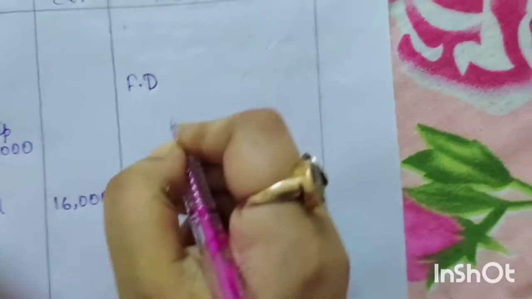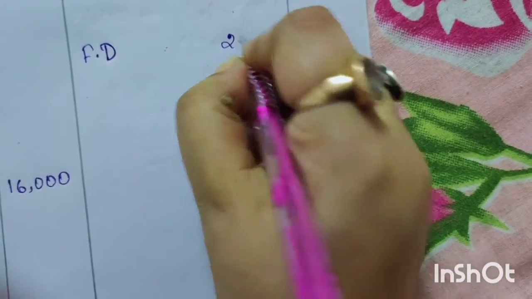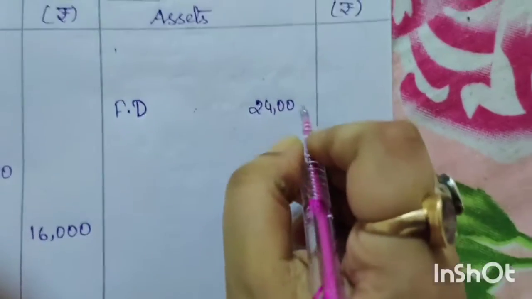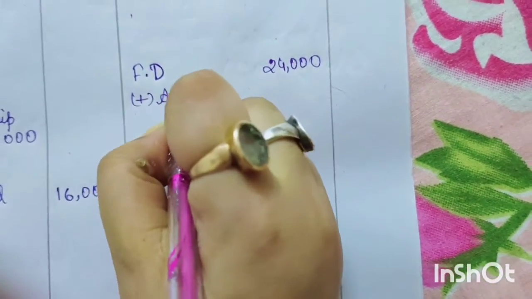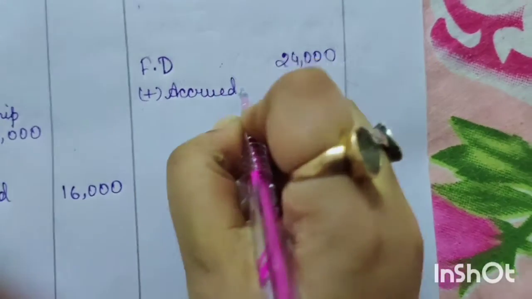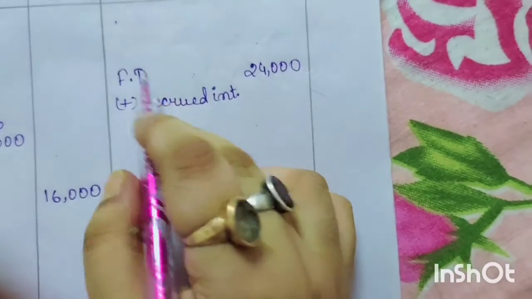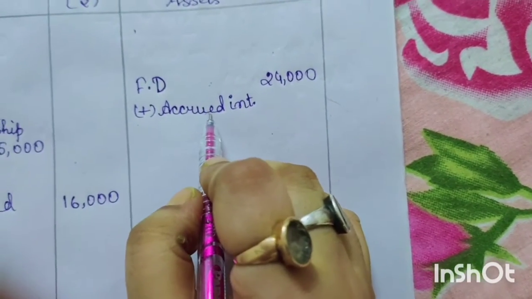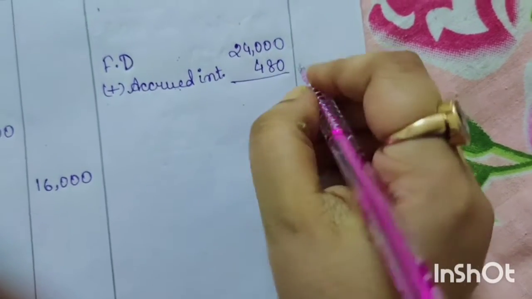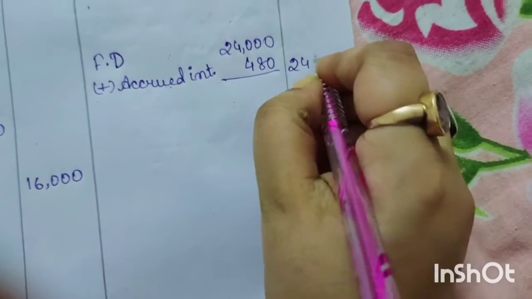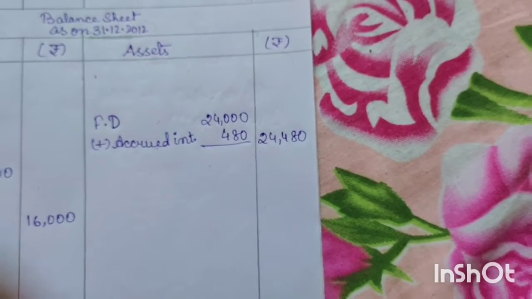I'm writing FD in short form. Fixed deposit, write in the inner column 24,000 plus accrued interest, because this is also an income we are getting from our investment. So we have to add this accrued interest, 480. So it is going to be 24,480.